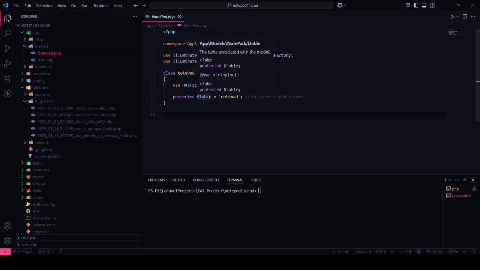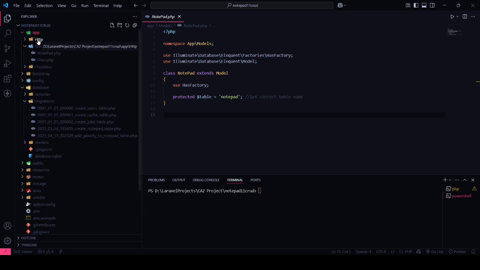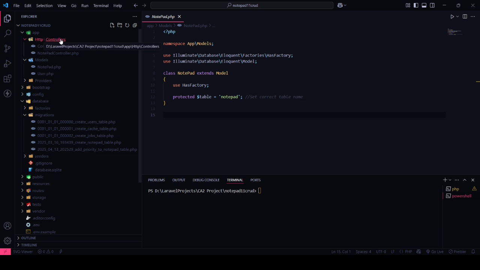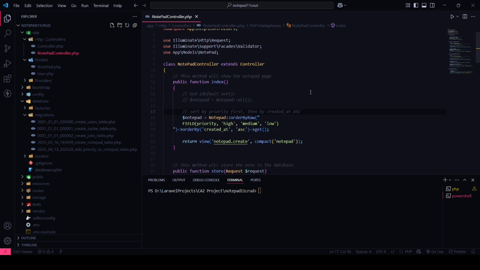Now let's take a look at the controller folder, the Notepad controller. Basically, we have made it in the app folder, http. There's a controller folder where you can see NotepadController.php. We made this using the command php artisan make:controller and the name of the controller. This is our controller folder.